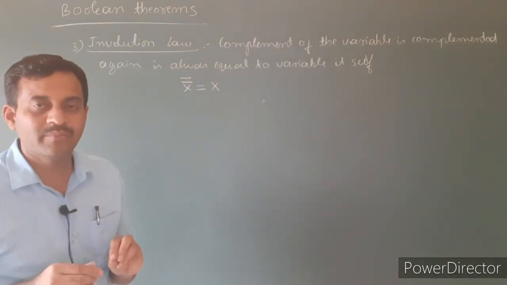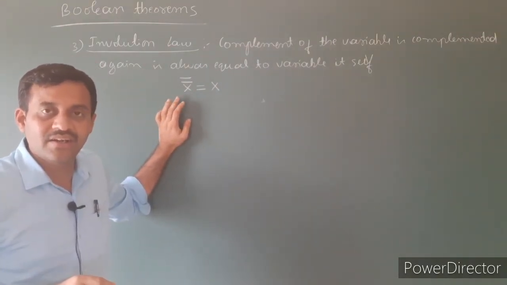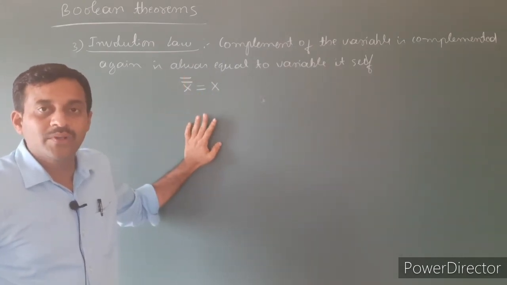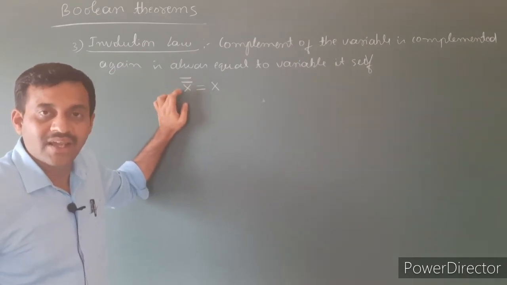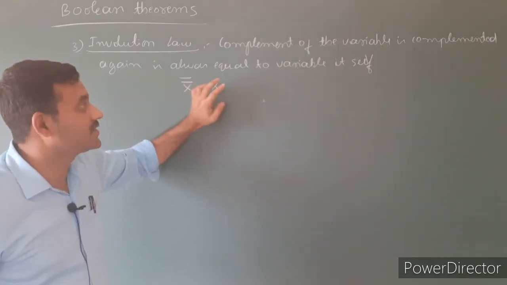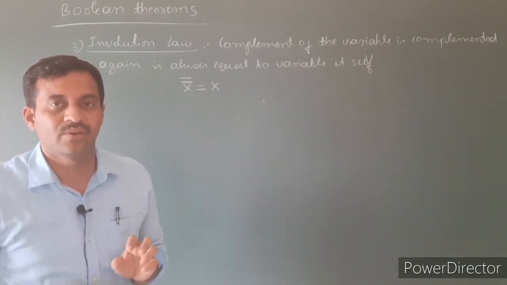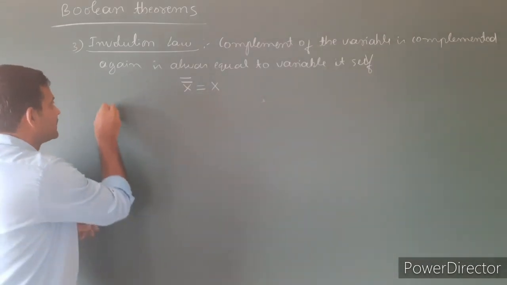That is the statement of the involution law. We have to prove the same using proof by perfect induction.